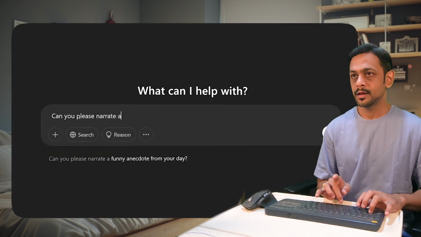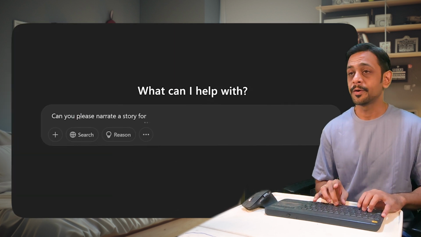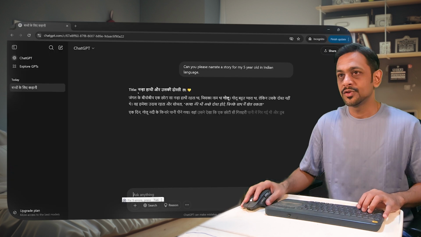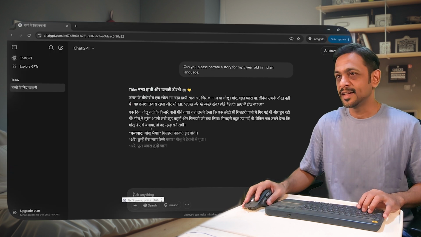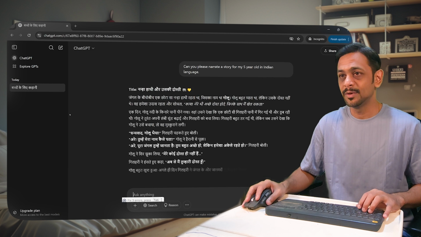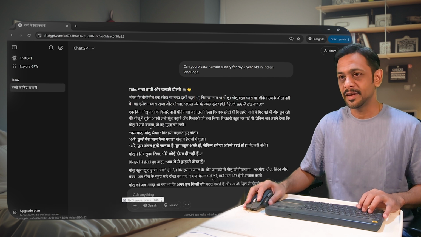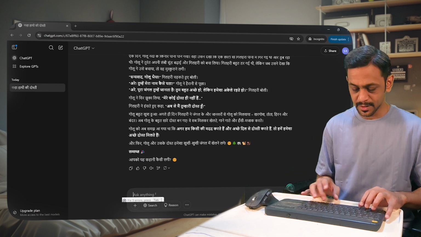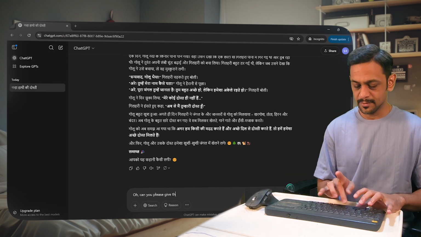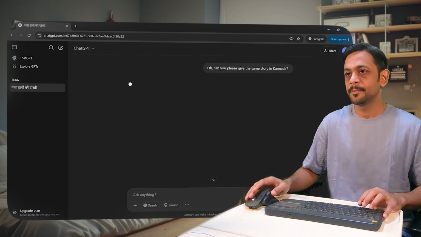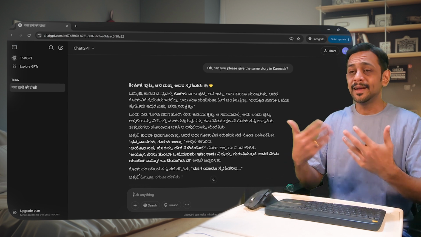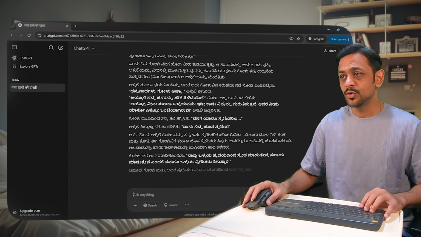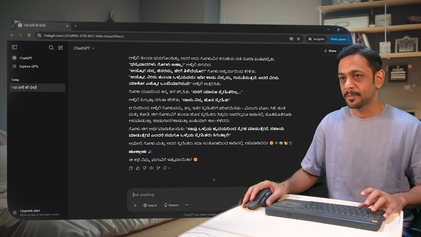Can you please read a story for my 5-year-old in Indian language? So you can see it has given us Hindi story here, right? And similarly, that will be created here. And I can continue this further. Okay, I can also ask it, can you please give the story in Kannada, right? So it gives you in Kannada. You can continue to ask it further, right? Or you can create a new chat.